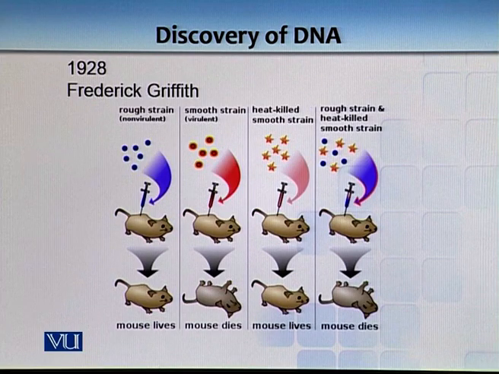But when you heat kill a smooth strain, the mouse lives. So that proved another thing: if you heat kill pneumococcus, it cannot cause disease. But now this is very interesting. If you mix a rough strain and a heat-killed smooth strain, the mouse dies.